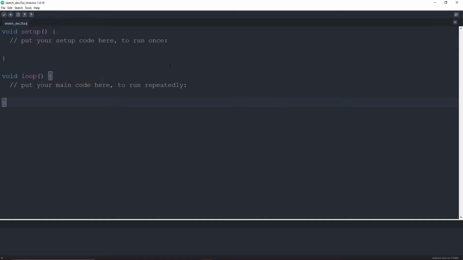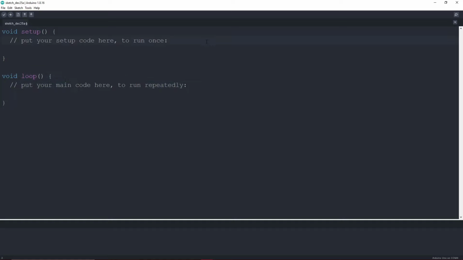So once that is done, we are going to be starting with writing the code. You can see here is a function called void setup. Whatever we write inside void setup will run only once. And in the void loop, the name itself suggests that it will repeat the task, or run a loop inside the code that we will be writing inside this void loop function. So for now, let's start writing the code.